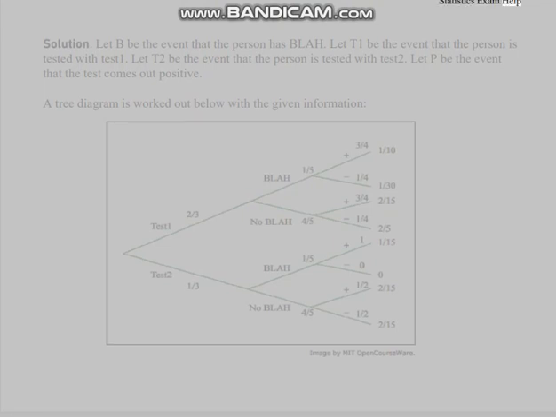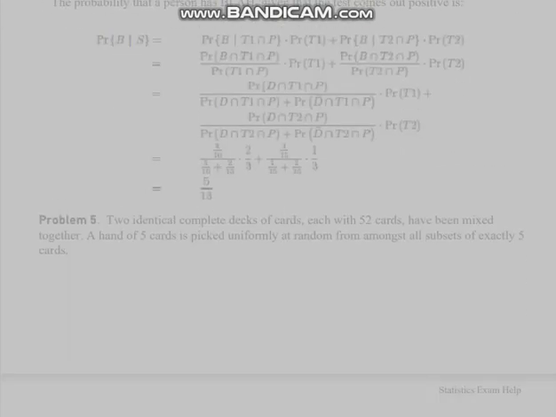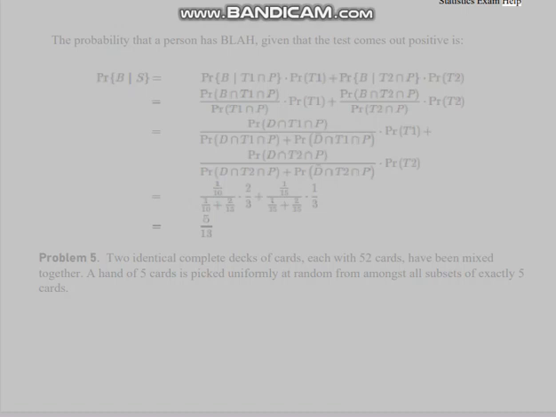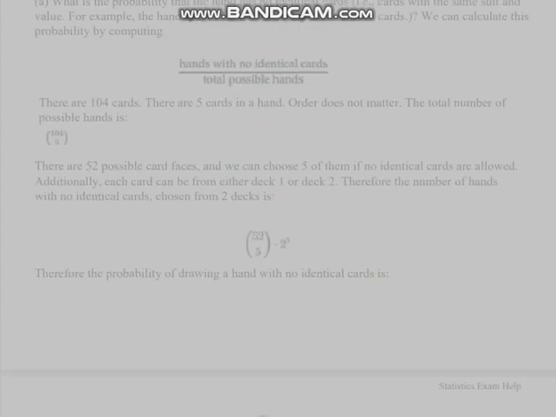The probability that a person has blah, given that the test comes out positive is... Problem 5. Two identical complete decks of cards, each with 52 cards, have been mixed together. A hand of 5 cards is picked uniformly at random from amongst all subsets of exactly 5 cards. A. What is the probability that the hand has no identical cards, i.e., cards with the same suit and value?